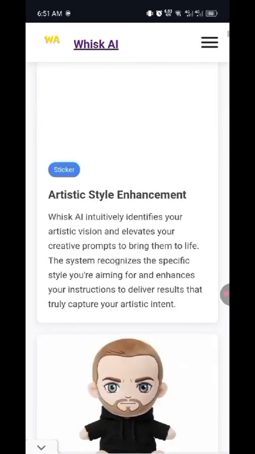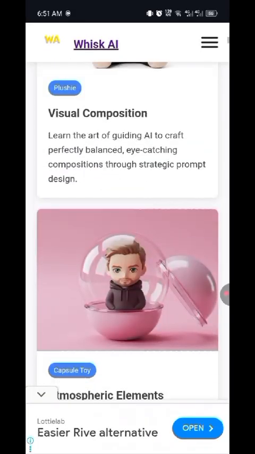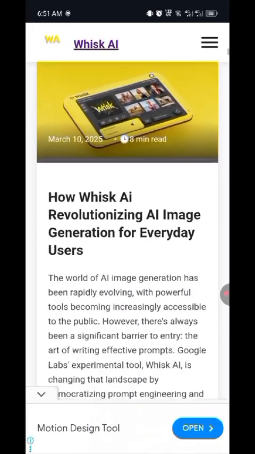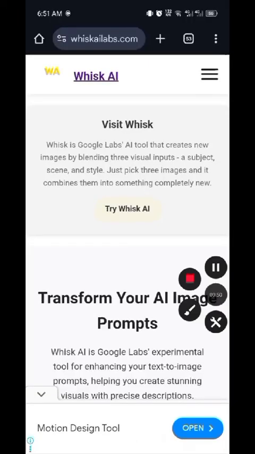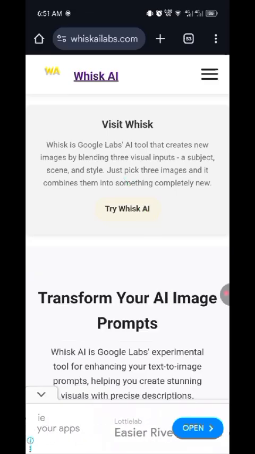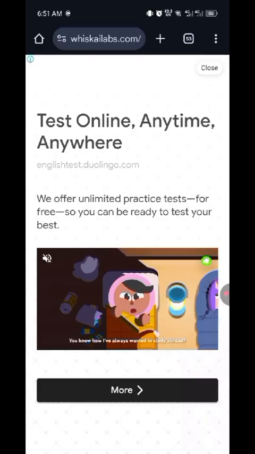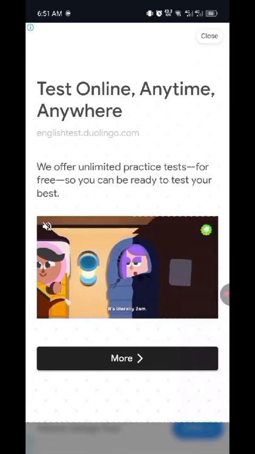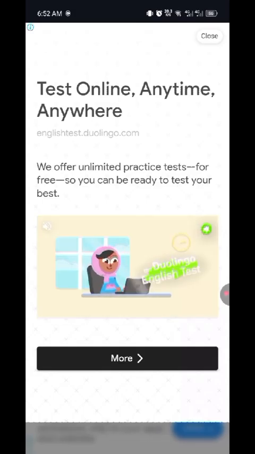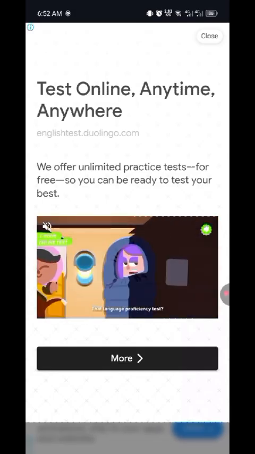Once you're here, you see many features: visual conversation, capsule, toys, many of them. So click on this Tara UX AI. You're not able to see my face now because I'm doing this video another day. It's not the day that I did the first one. I'm currently doing the second one because of network and space, so I just have to merge the two of them. This is an ad, just close it here.